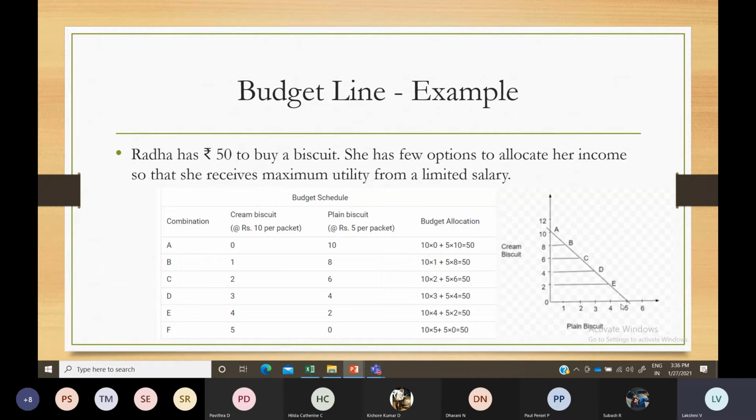All these are combinations. If you spend your income on two products, you can take any products.